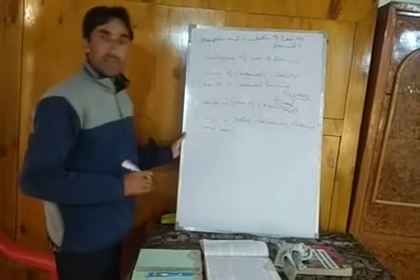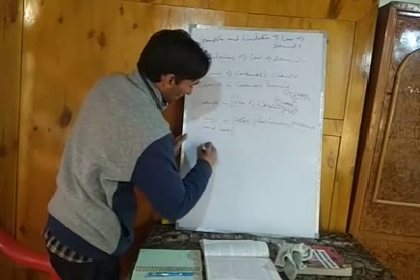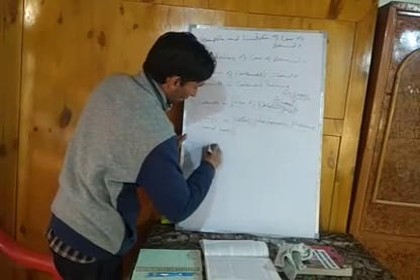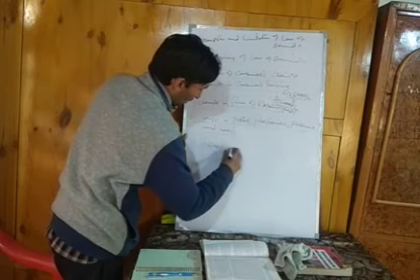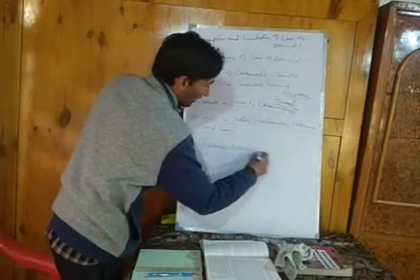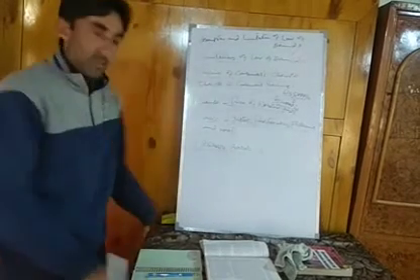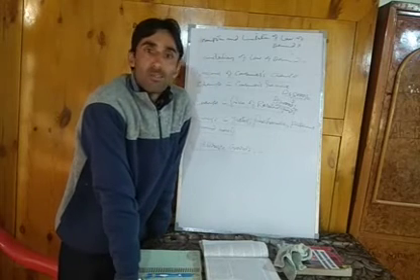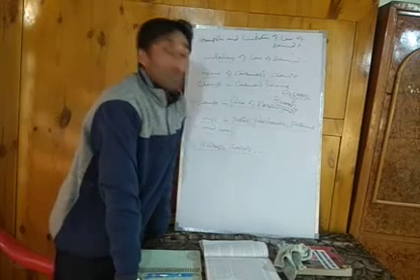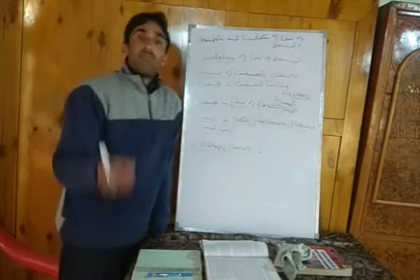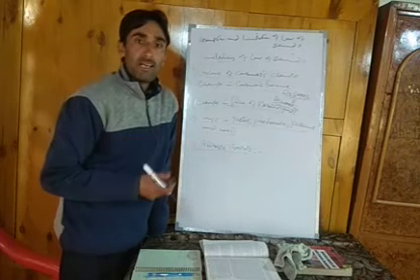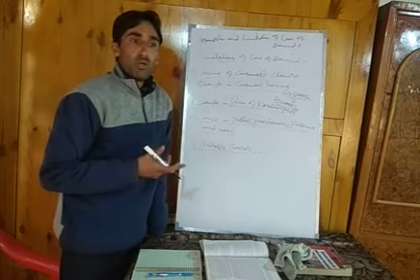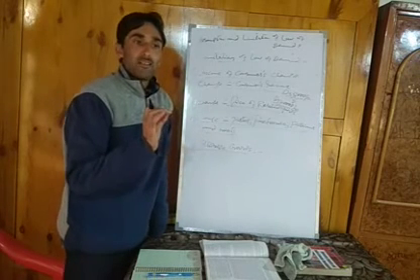The next important one is in case of perishable goods. In case of perishable goods, the law does not function. Perishable goods are those goods which are not durable, which do not last for a long period of time. For example, we have vegetables, milk, fruits, whose age is very low.